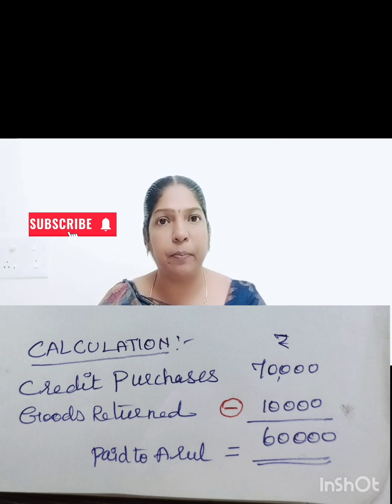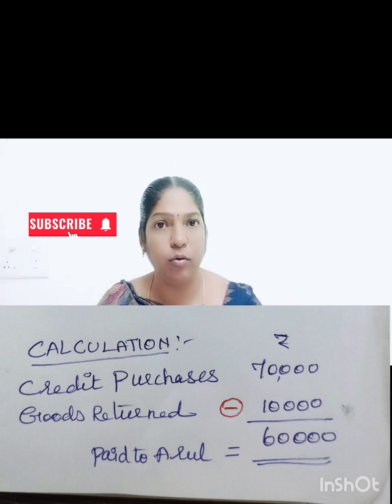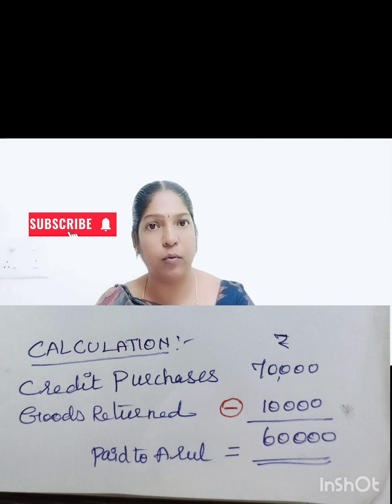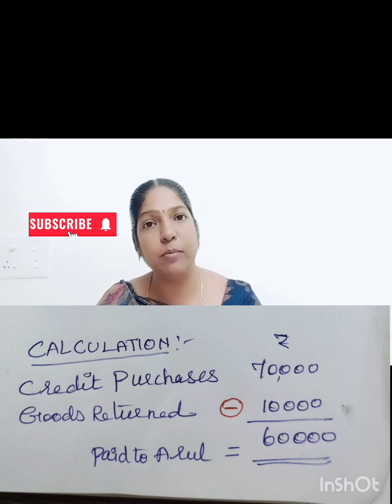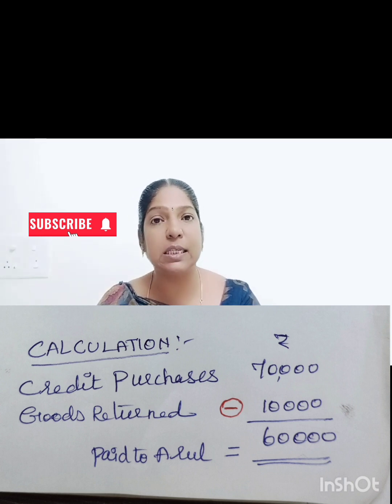First, Sasikumar credit purchases from Arul, how much? 70,000 rupees. Then he returned back to Arul how much? 10,000 worth of goods were returned. So purchases decrease, right? So we have to subtract 10,000 rupees from 70,000. What do we get? 60,000 rupees.